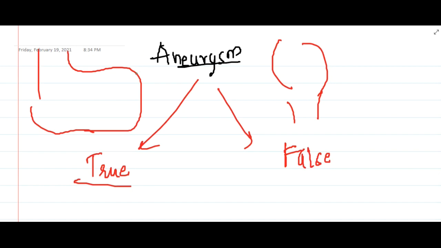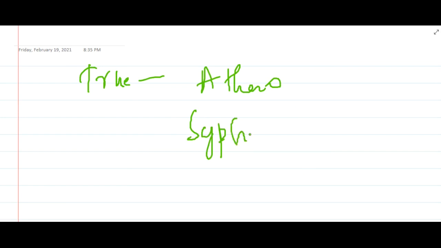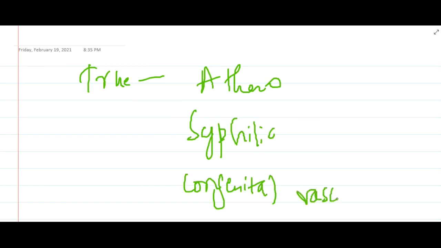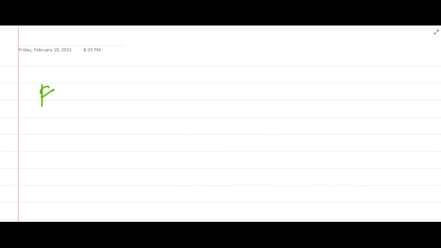True aneurysms mainly include the atherosclerotic aneurysms, syphilitic aneurysms, and also the congenital vascular aneurysms. All these are true aneurysms. Then if you see the false aneurysms, these are also called pseudoaneurysms.